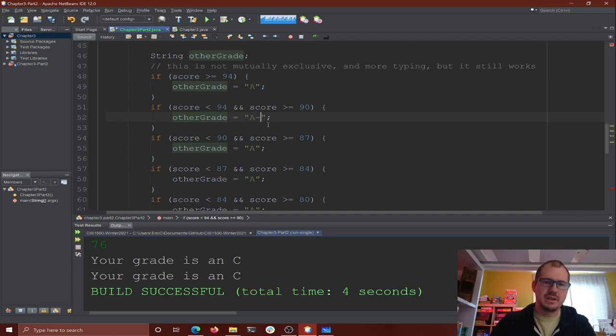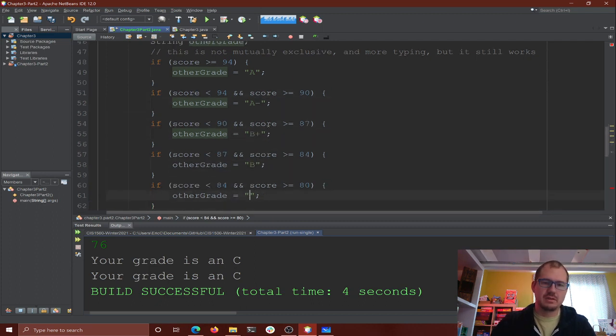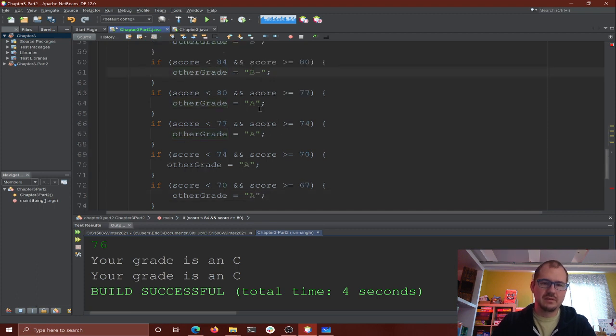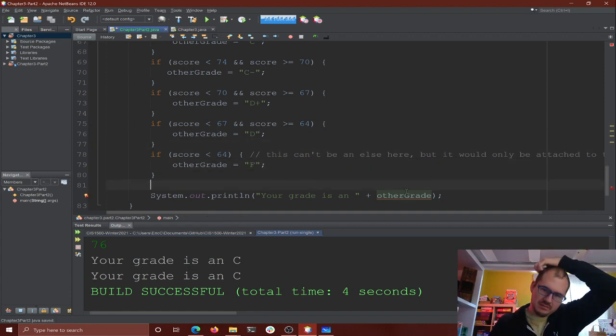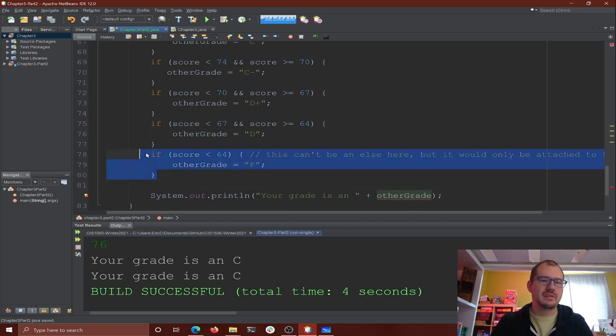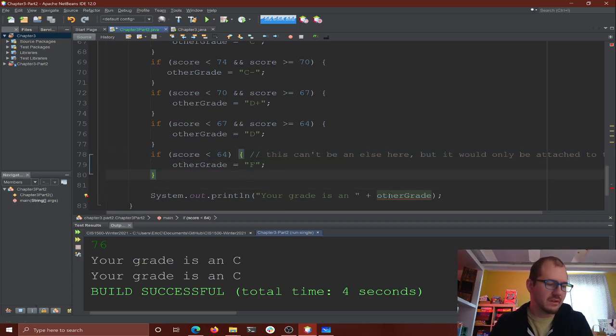So A minus, B plus, B minus, C plus, C minus, D plus, D, F. That warning doesn't go away, right? Because Java says there's no else here. There's no guarantee that this gets set.